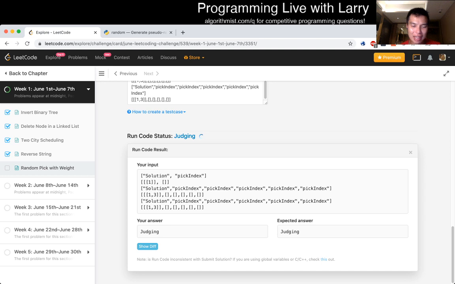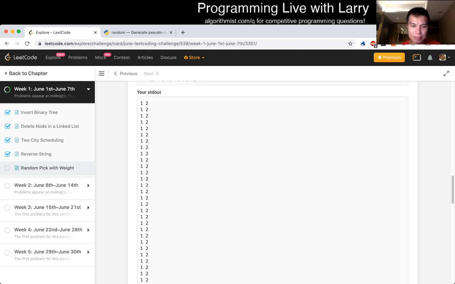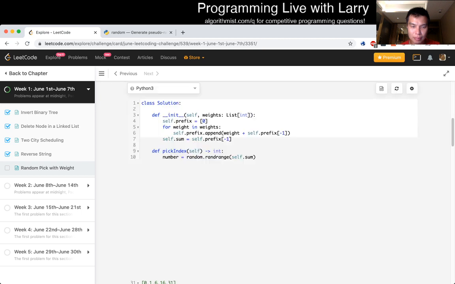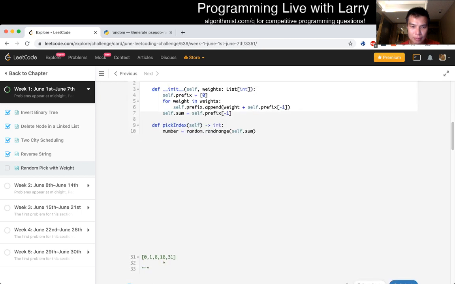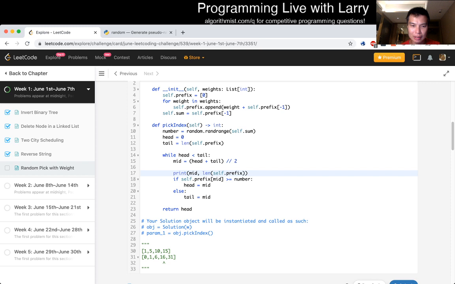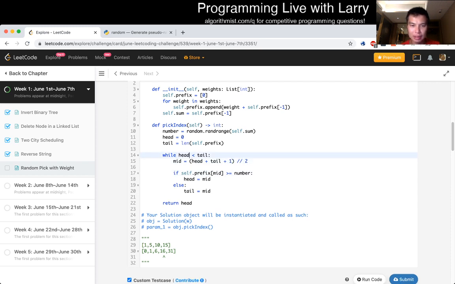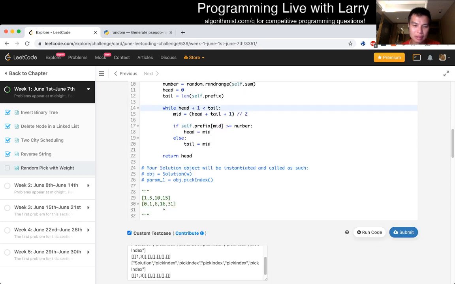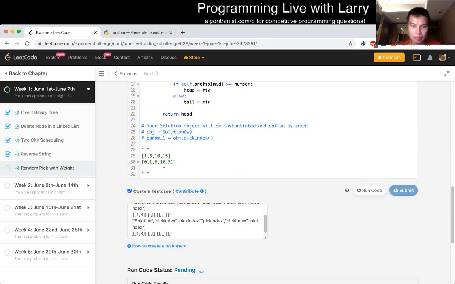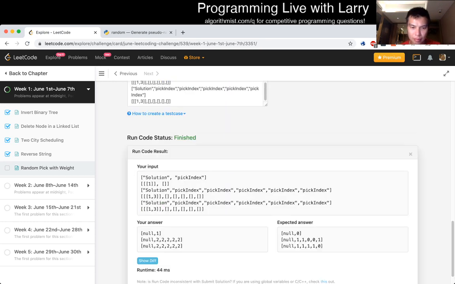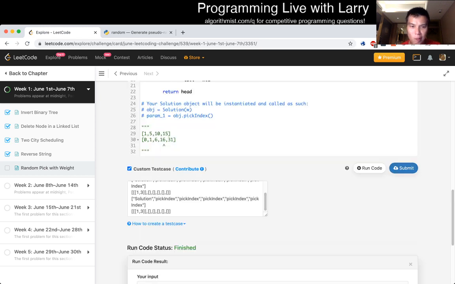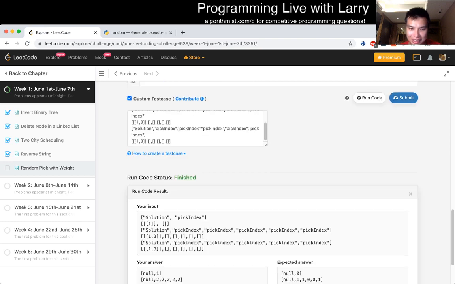This might give us a time limit exceeded, which is what I viewed, but that means that this is right. It's just that if this is the case, then that doesn't seem very random, though.